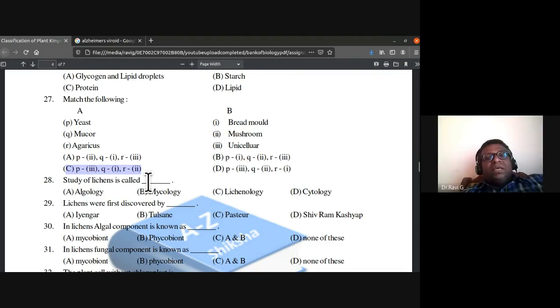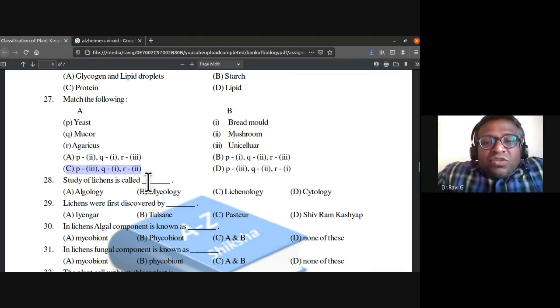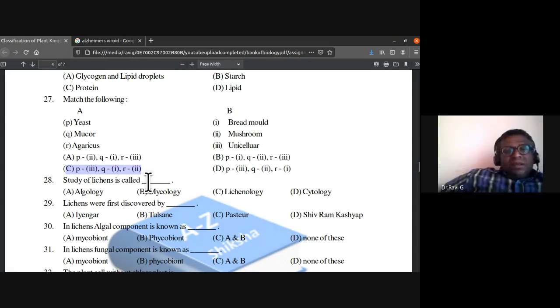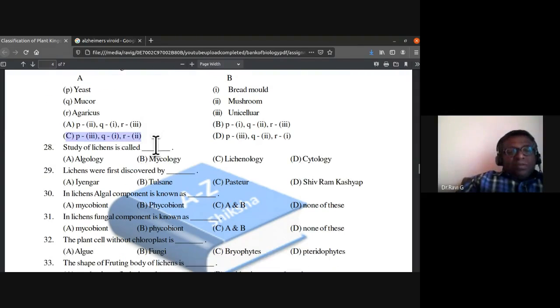Agaricus bisporus, the button mushroom. So the scientific name is agaricus bisporus. So here the right answer is C. Yeast is unicellular, mucor is commonly called bread mold, agaricus bisporus is the button mushroom, the common name. So remember this answer.